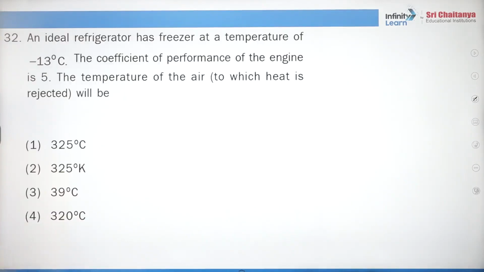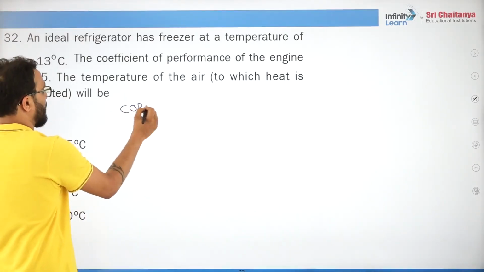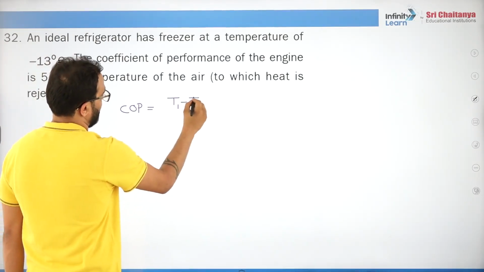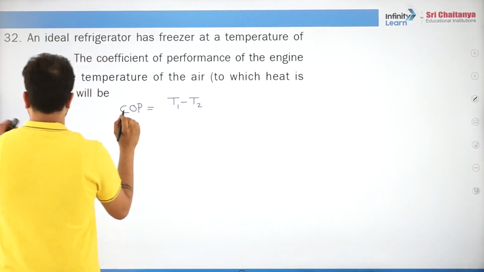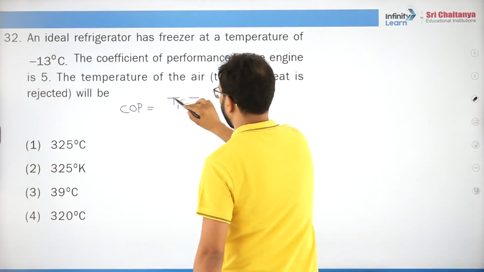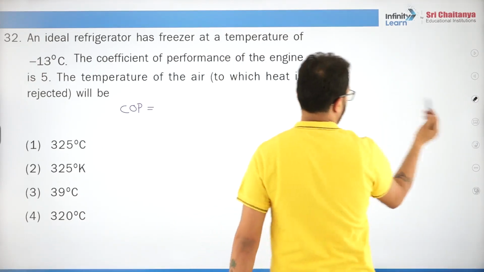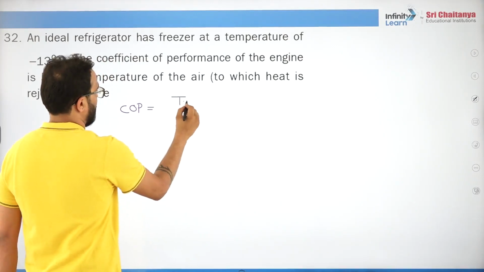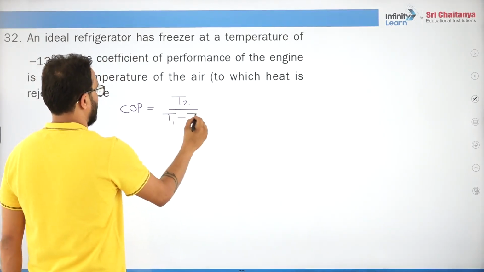Got it? An ideal refrigerator. What is the formula of COP? It is not T1 minus T2. It is T2 upon T1 minus T2. COP, coefficient of performance, is T2 upon T1 minus T2.